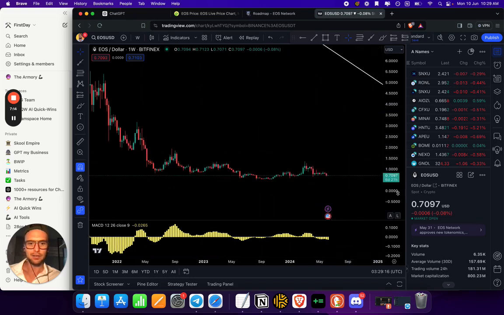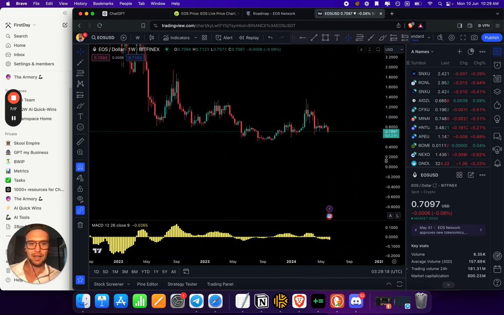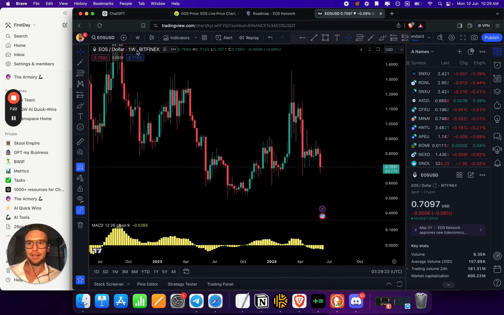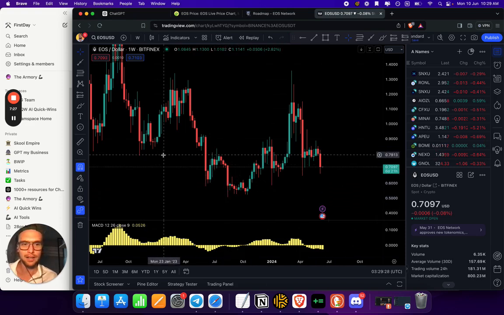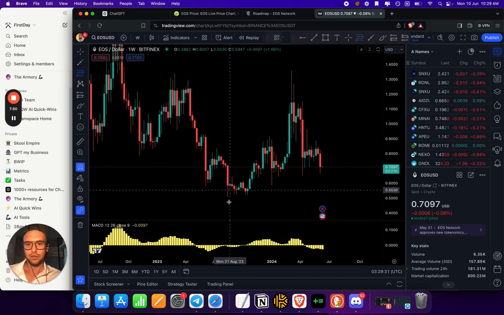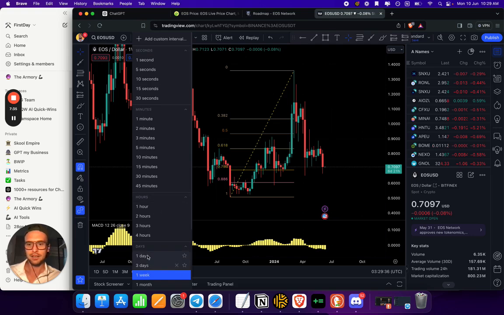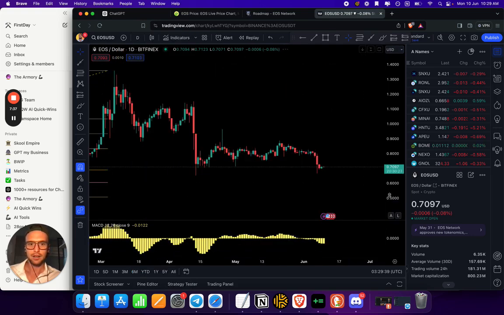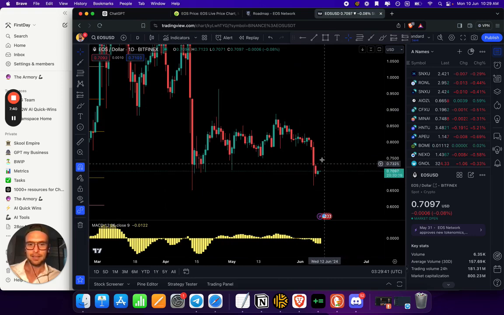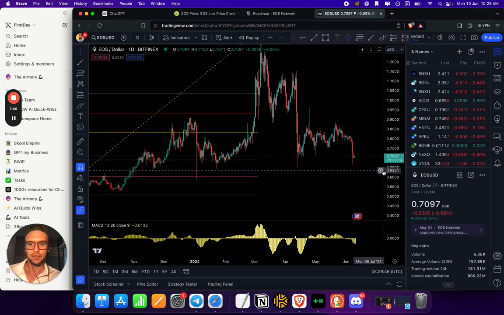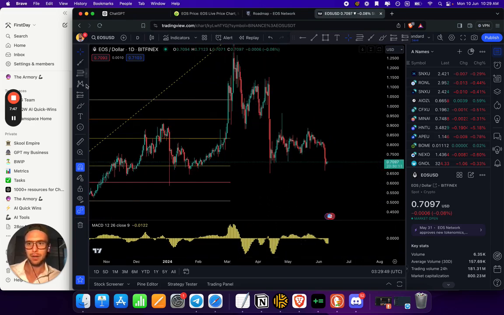But these are the buying opportunities if the project is real and they're still working away and there's still a vision and they're trying to build something, then buying low, selling high, that is the name of the game. If we were to draw reload zones in this type of idea, let's have a look on a daily, see what it looks like. Yeah, I mean, it did just puke out here these last couple days, which is pretty tough. So you definitely need to wait for this thing to put in some market structure.